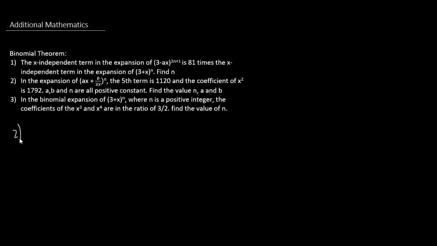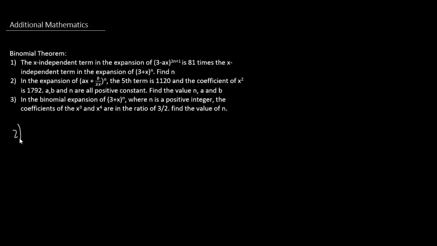So we have this expansion right here, and they give us clues about the fifth term and the coefficient of x squared. The first thing to realize is that the fifth term, which is 1120, is the x-independent term, because it has no x there, no x squared, x cubed, or whatever. This is usually the common model where you have a fraction like ax plus b over 3x, to the power of 4, and then the powers of x will cancel out. That's the type of question that students are usually used to, and that's why I put question number 1 there.